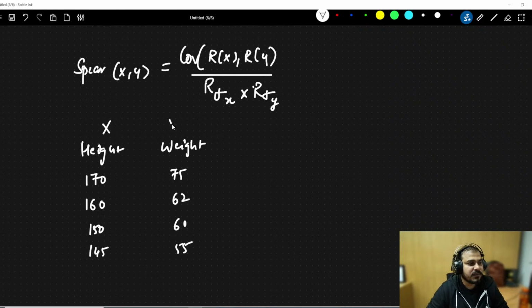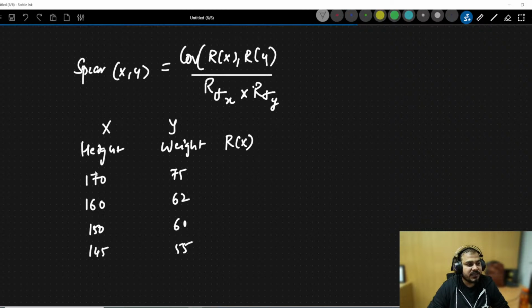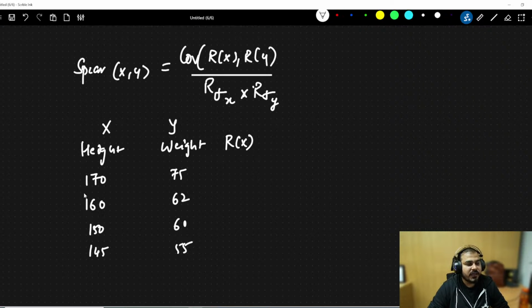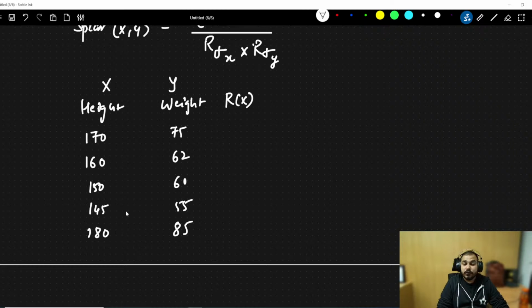This is my x, this is my y. How do I define my rank of x? Rank of x is very, very simple. You just assign rank. Over here you have 4 points. Which value do you want to give the highest rank? This is having the highest value, right? Now let's consider that I have one more, 180, and this will be 85. You just need to assign rank to this particular data.